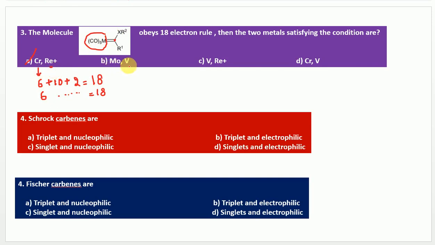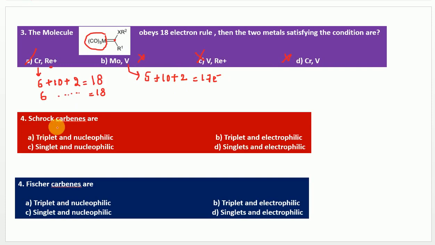Come to this one. In the case of vanadium, as we know, it has only 5 electrons. So 10 electrons come from the carbonyls and 2 electrons from this double bond. So it has only 17 electrons. In all these options vanadium is there, so all will not obey the 18 electron rule.